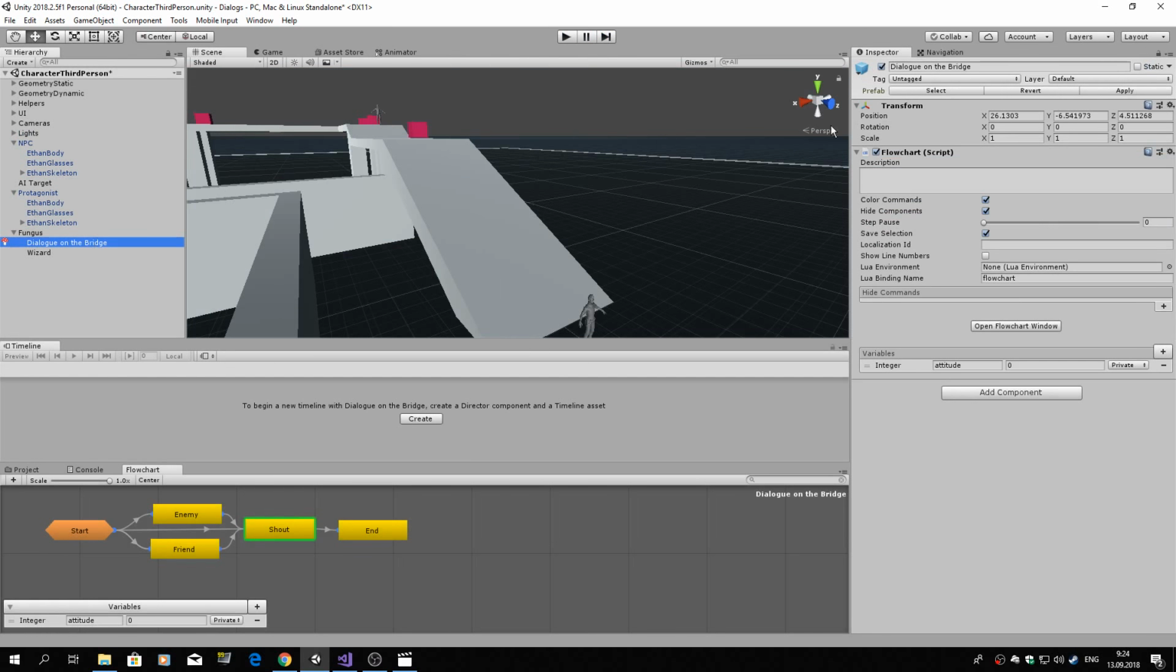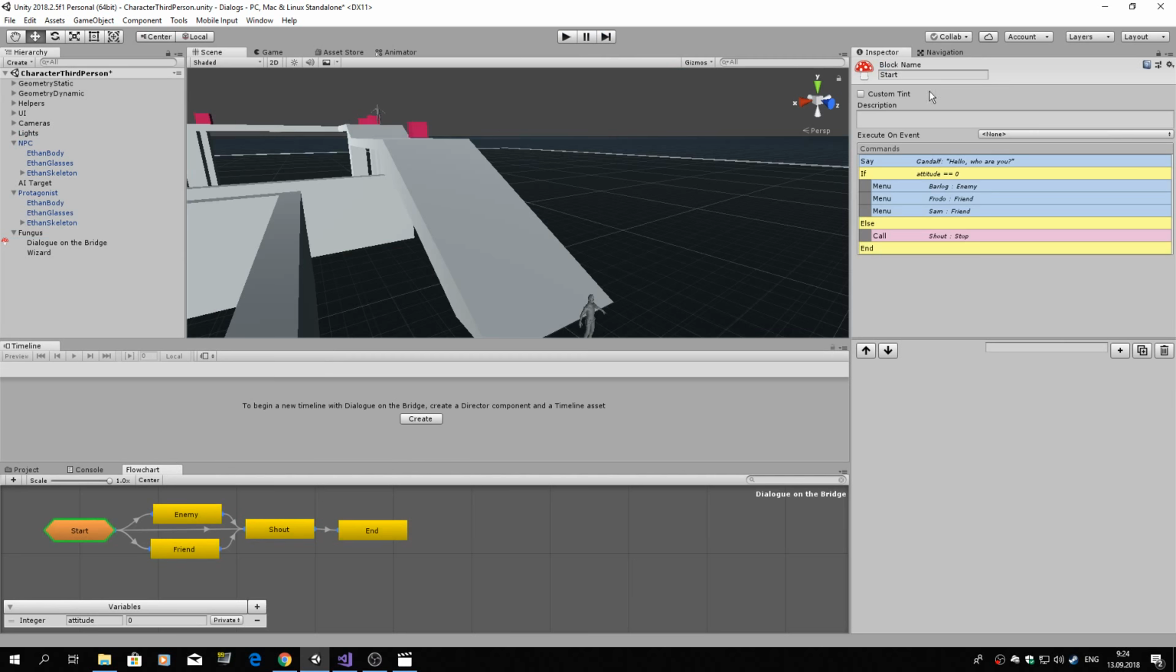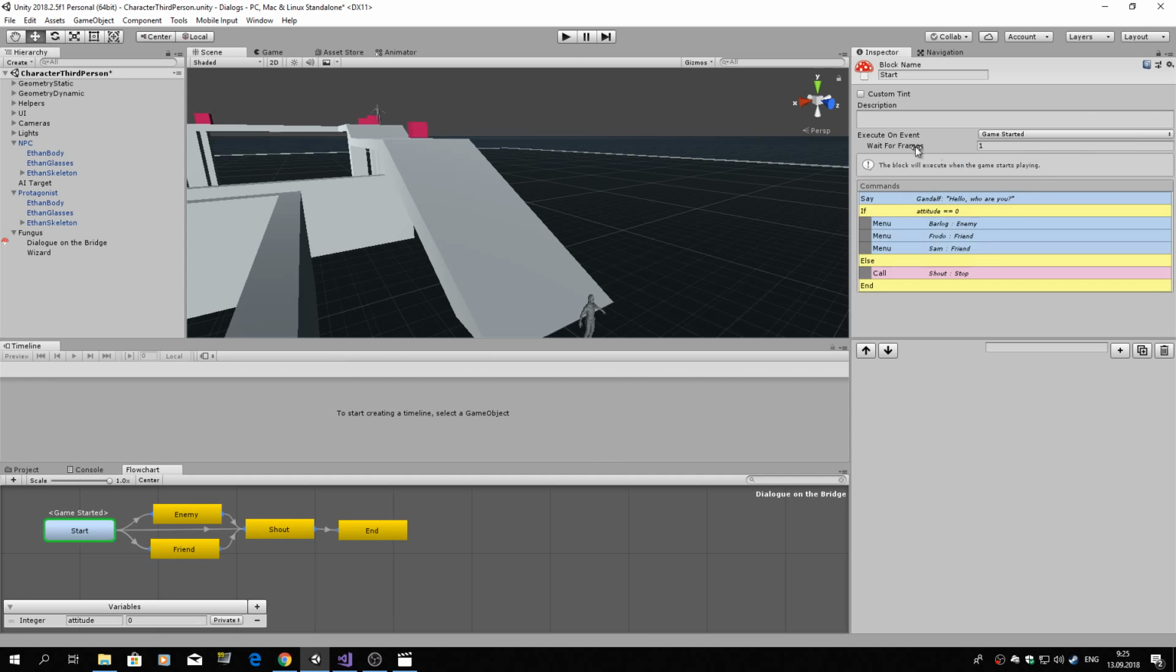Okay, we need one small change. It should execute on game started event. By default, when you create your first Fungus flowchart, then it will be pre-selected for you. Execute on event game started.